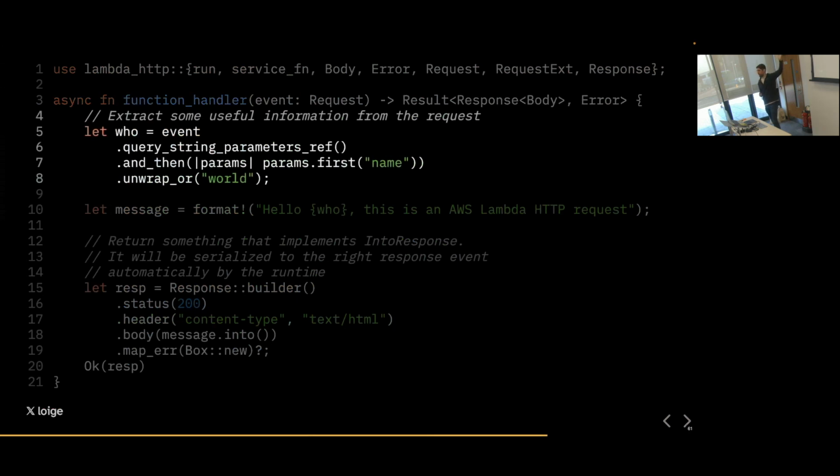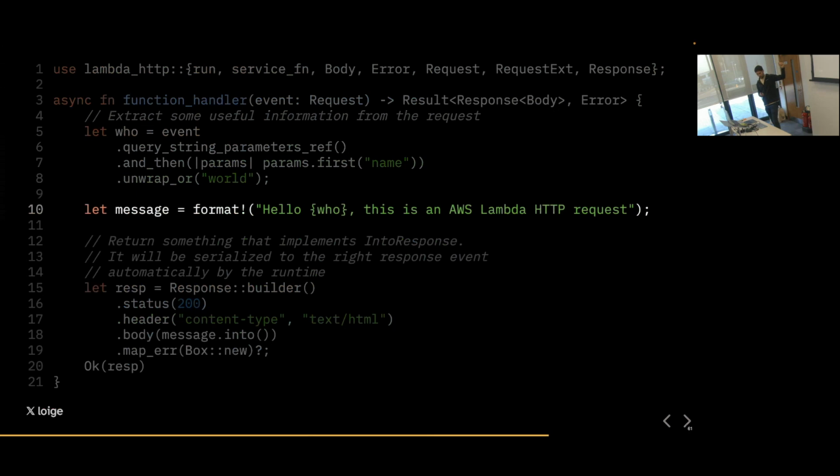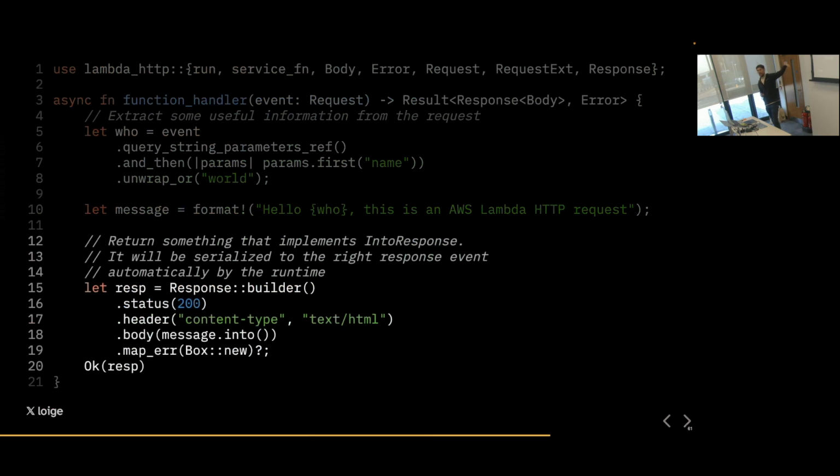This looks like almost like a web framework. It gives you ways to read the request, the headers, if there are query string parameters. And then when you want to build a response, you basically have a builder pattern that allows you to specify all the important fields, like the status code, response headers, the body, and so on.